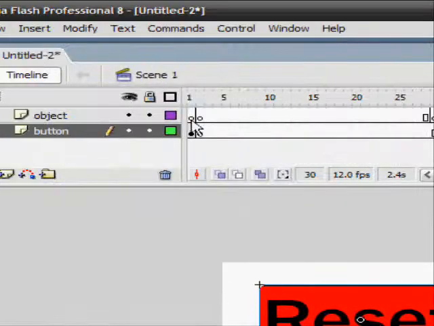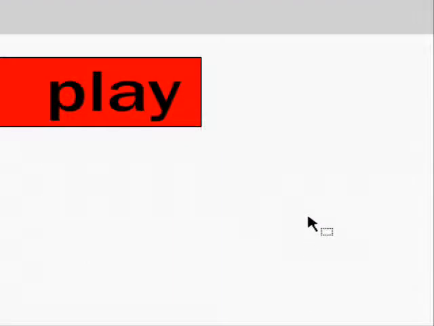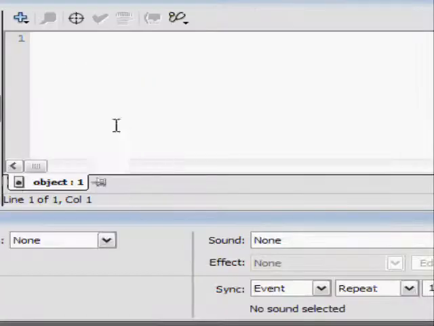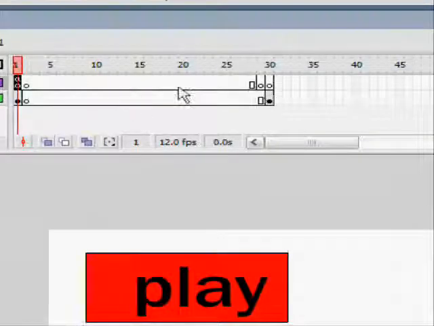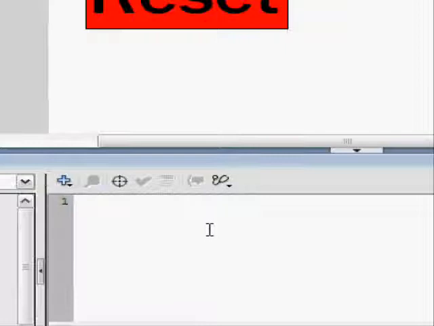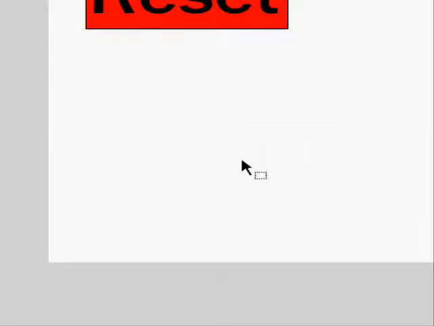Right, now need them. Go to the first frame of object, click actions, do stop, open bracket, close bracket, end. I'll go to the end one and do the same, stop, open bracket, close bracket, end, and then close actions.